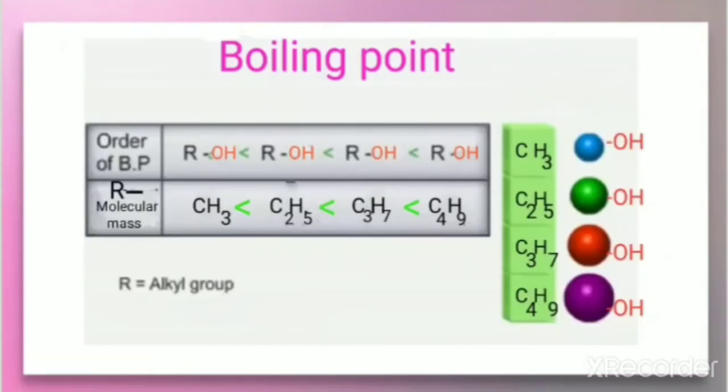Next physical property is the boiling point. The lower members of alcohols usually have a low boiling point, but with the increase in the molecular size of the alkyl group, the boiling point keeps on increasing gradually. Here you can see the alcohol in which the R group is methyl, if R is ethyl, R is propyl, R is butyl.